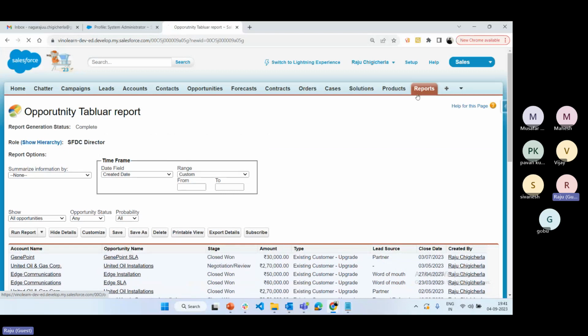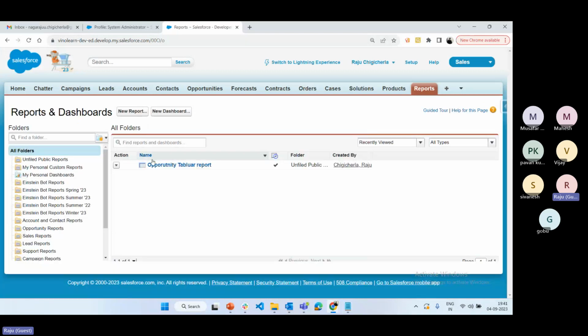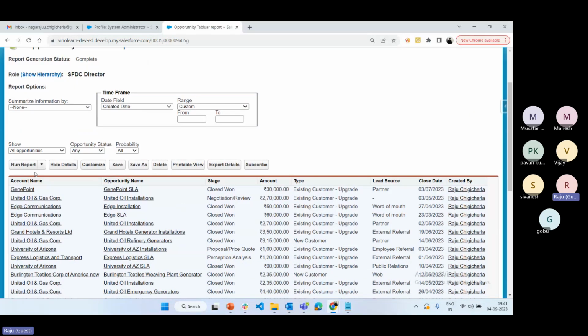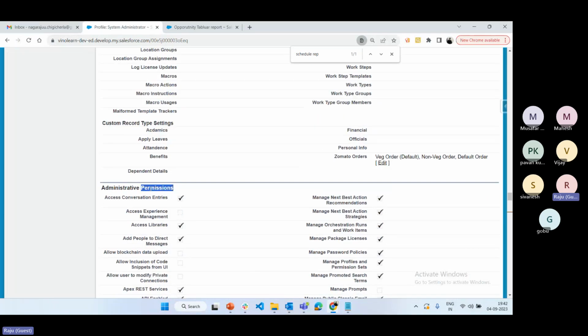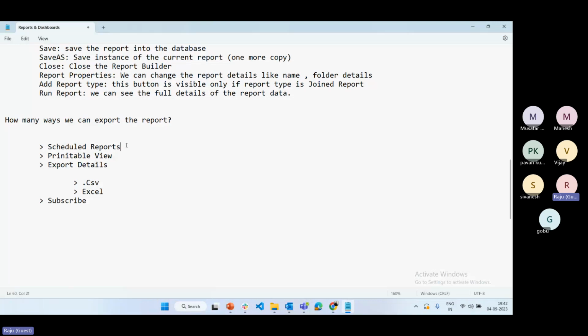How you know whether report is scheduled or not? See, if you go to report tab, if you open, see here, we have a column as scheduled column. If it is true, the report is scheduled. Hope you clear. So where this option is available, under administrator permission, there is an option called scheduled report permission.